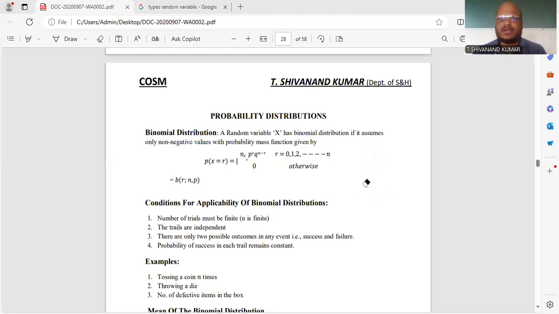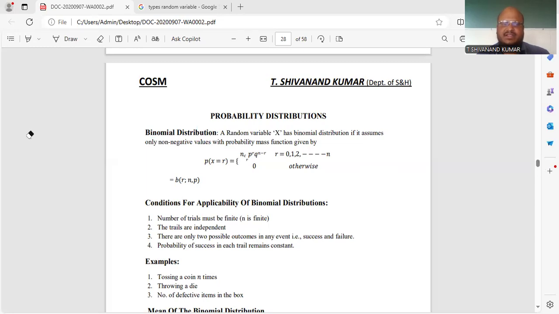What is a binomial distribution? A random variable capital X has a binomial distribution if it assumes only non-negative values with a probability mass function given by P of X equal to R, which is NCR into P power R and Q power N minus R, where R is equal to 0, 1, and so on up to N, or 0 otherwise.